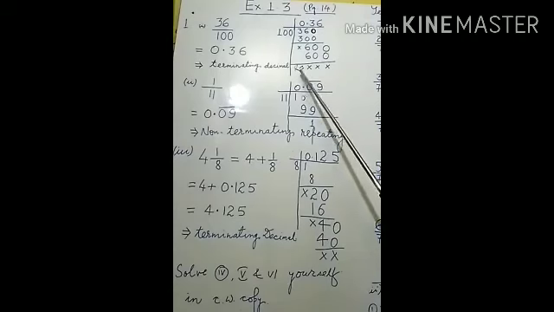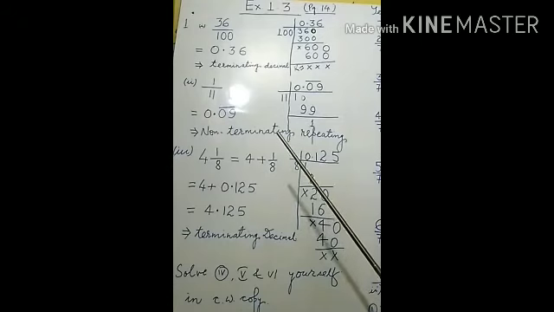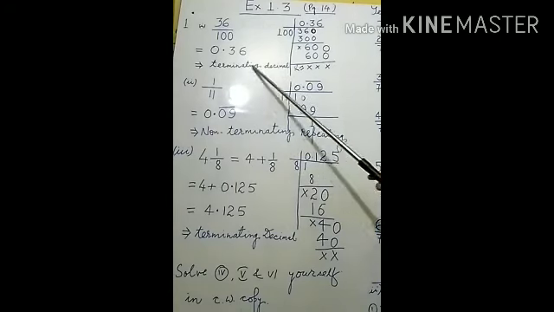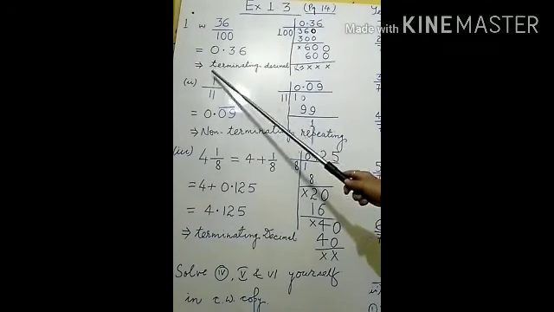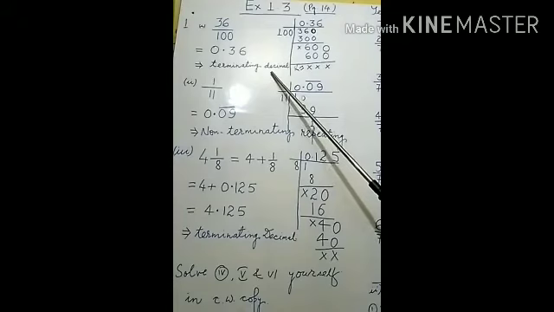Now it is remarkable to point out what value of remainder is there. You may see the value of remainder is 0. If the value of remainder is 0, it means the process of division is completed. So this type of decimal, when the division is completed and there is no remainder, comes in the category of terminating decimal. See, 0.36, after that the value of remainder is 0. So 0.36 is a terminating decimal.